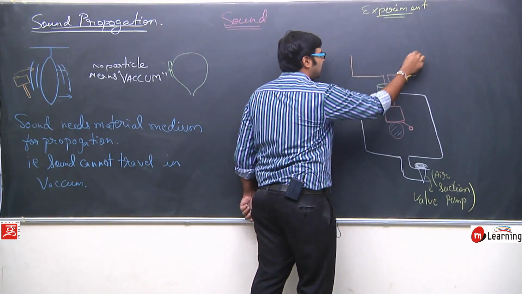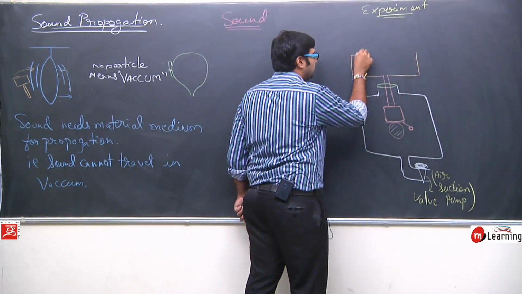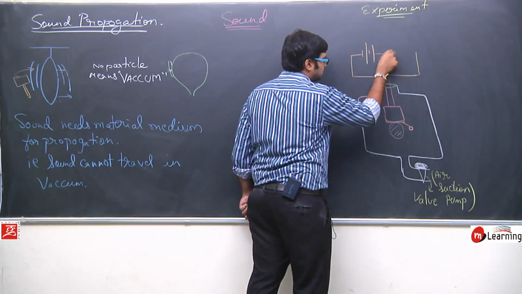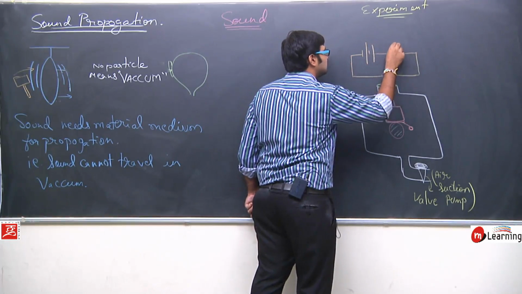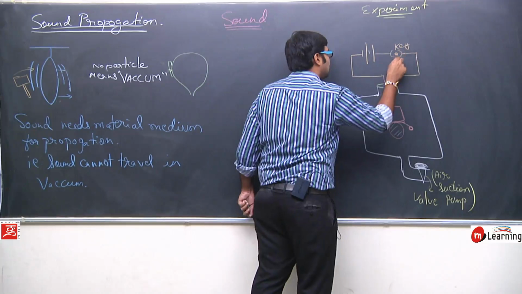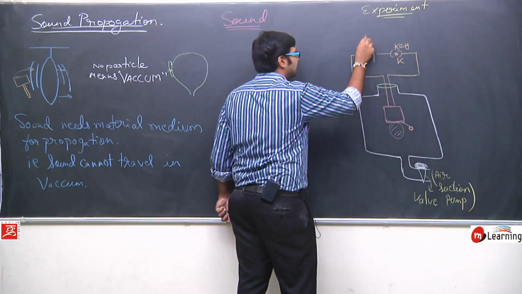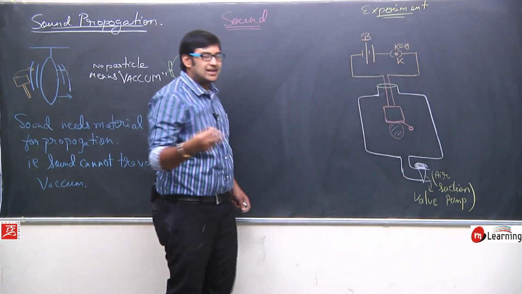And this bell we will connect to the battery. This is a key, or switch. This is the battery B. This is an electric circuit.